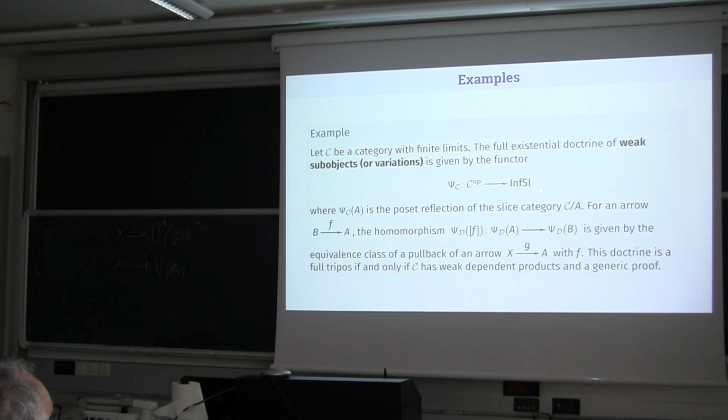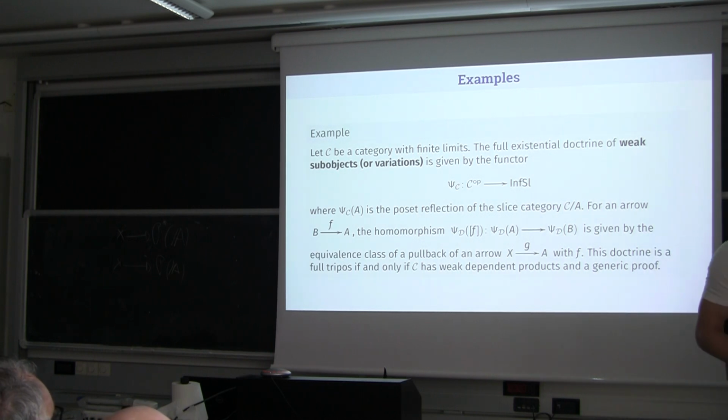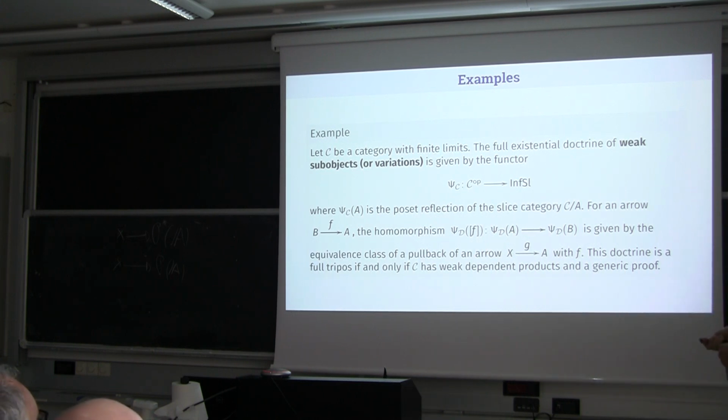This is a full tripos if and only if the base category has weak dependent products and a generic proof. This is a notion that you can find in the paper of Maietti, and this is essentially related to the fact that the tripos-to-topos construction of this category coincides with the exact completion of the base category. We will see this example in another slide.